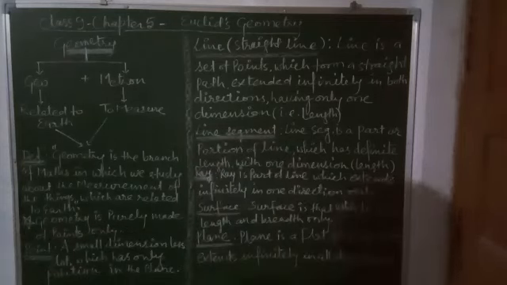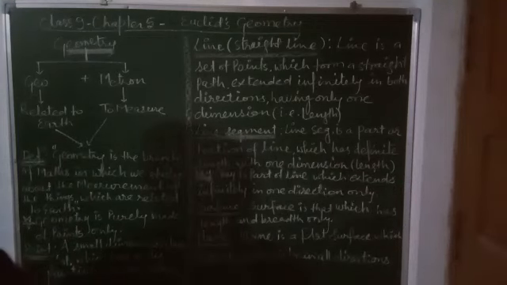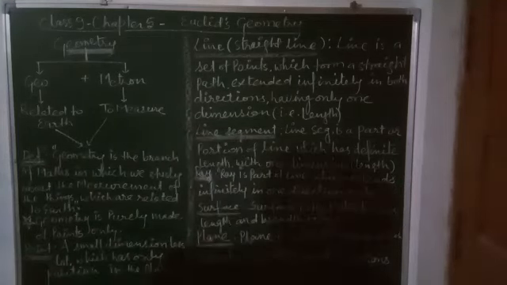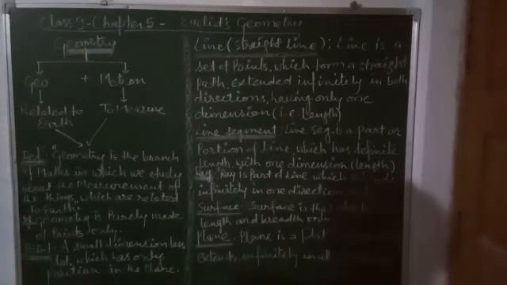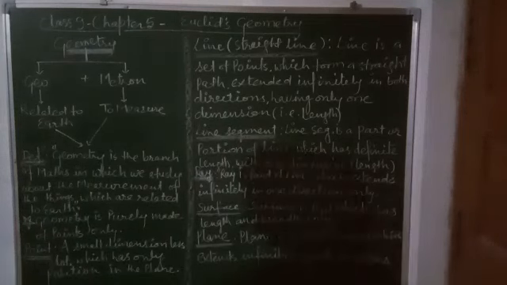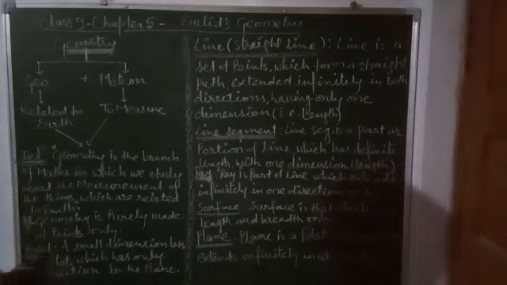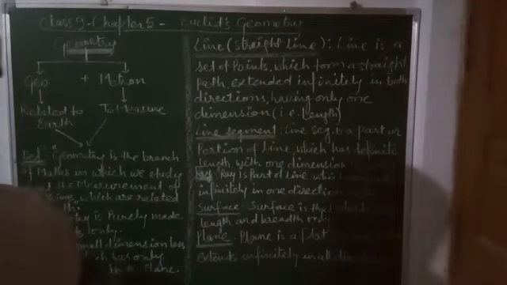Geometry is purely made up of points only. Means all the objects, all the things of geometry are made up of points. What is a point? There is no authentic definition of point, but we can understand it as a small dimensionless dot.